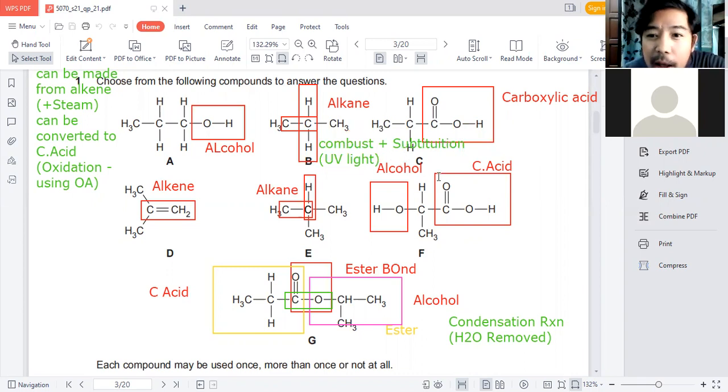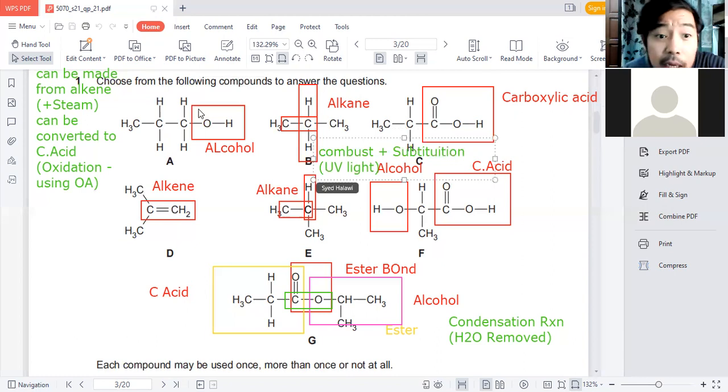Now carboxylic acid, what can carboxylic acid undergo? When we talk about carboxylic acid, they can undergo several reactions. First, of course, combustion. Everything can be combusted, remember that.